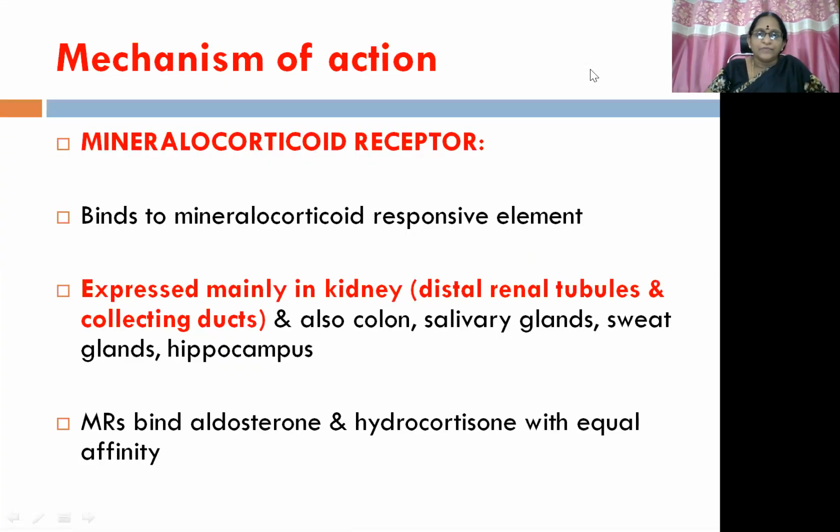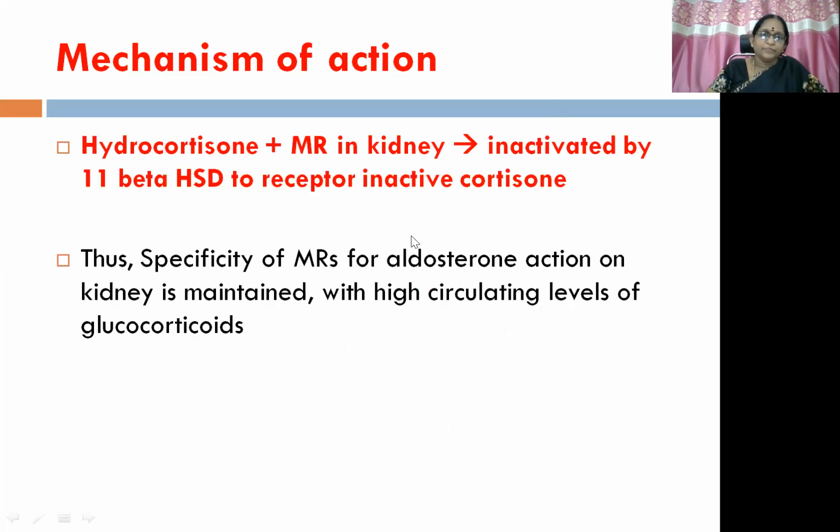Then coming to the mechanism of action, it is similar to the glucocorticoid mechanism of action, but here the receptors involved are mineralocorticoid receptors. So the mineralocorticoids bind to the mineralocorticoid responsive element, the same mechanism. But here the receptors are expressed mainly in the kidney, especially distal renal tubules and collecting ducts, and also the colon, salivary glands, sweat glands, and hippocampus. These receptors bind aldosterone and hydrocortisone with equal affinity. But there is a difference between those two.